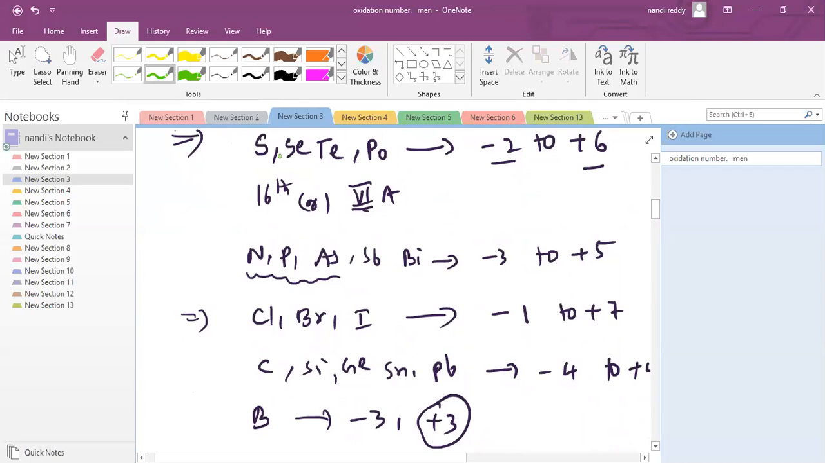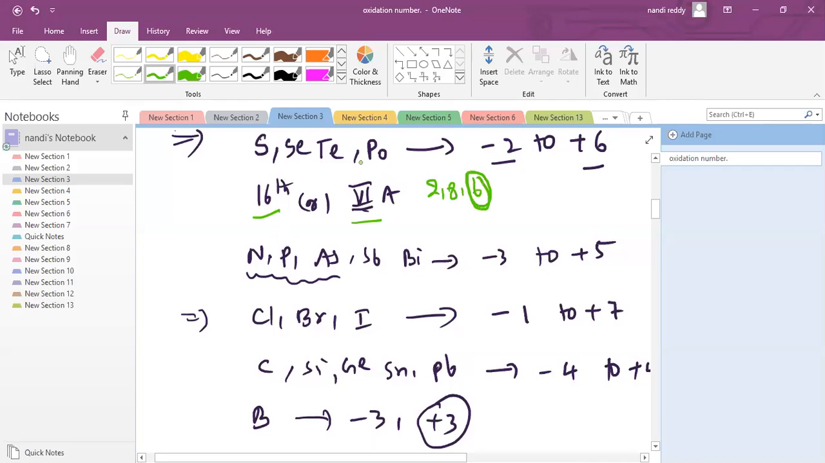Next, sulfur, selenium, tellurium, polonium. These are 16th group elements, or 6A group elements. They have 6 valence electrons, so they can lose a maximum of 6 electrons. For example, sulfur is 2, 8, 6. It can lose only valence electrons. However many there are, that many it can lose. That is the maximum number.